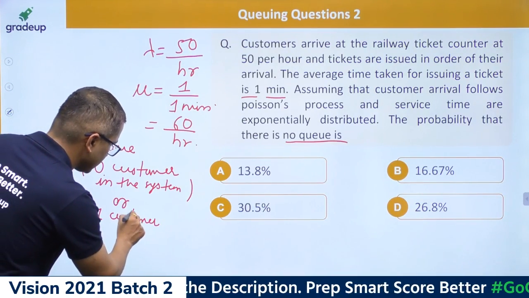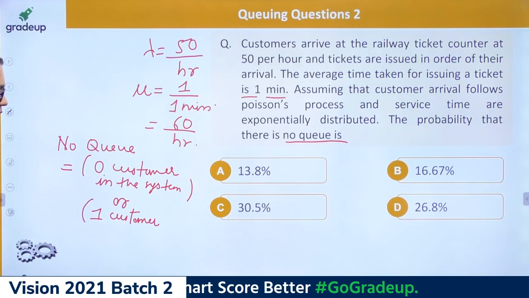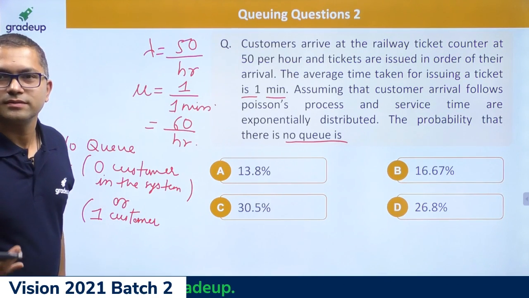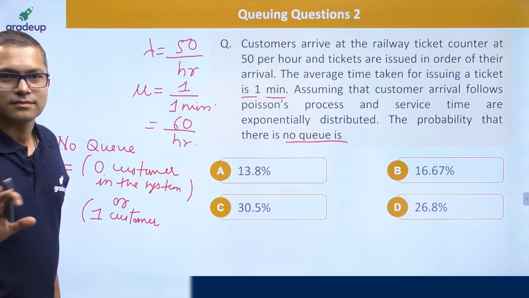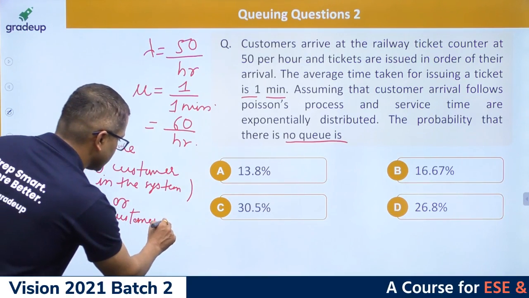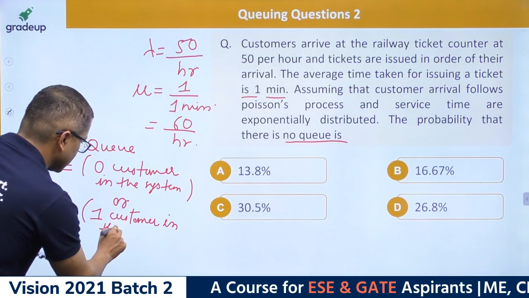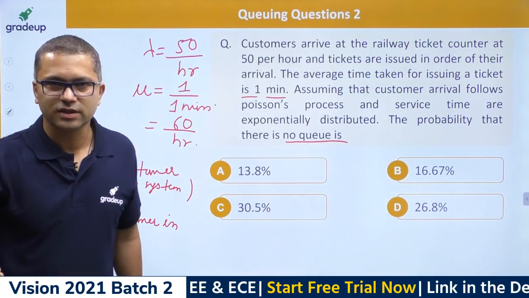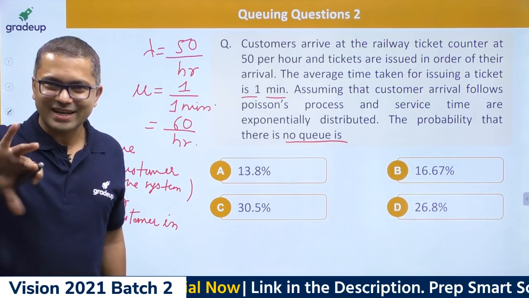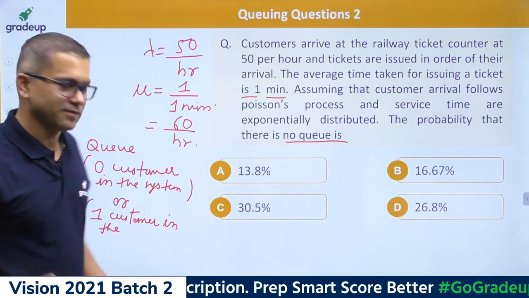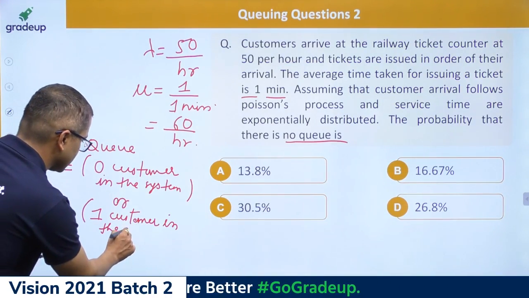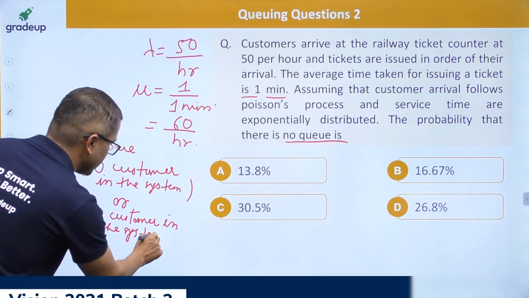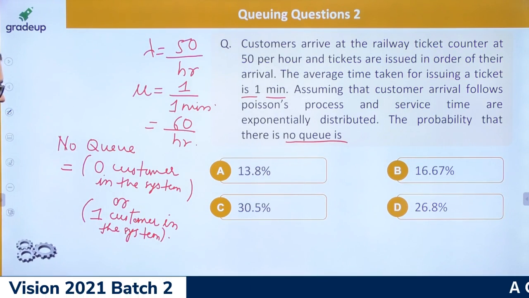Even with one, you will have a zero Q, right? Yes or no? One customer in the system, because if there's one customer, he will be getting service. There will not be any Q out there. That's why. So one customer in the system. Now, I think you will be able to do this.